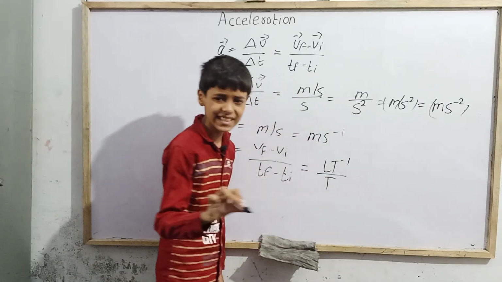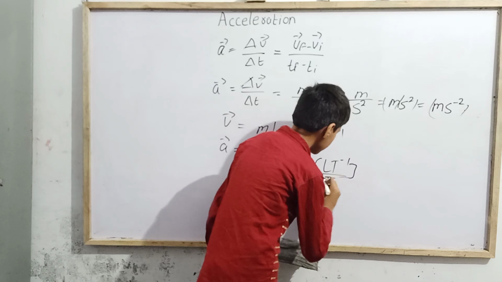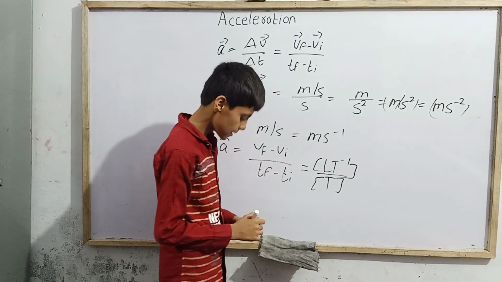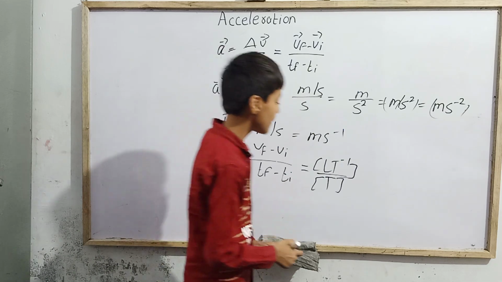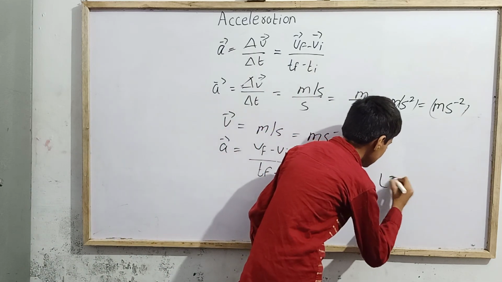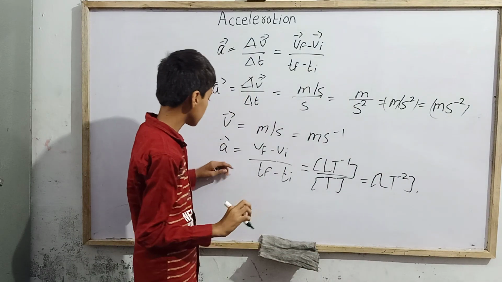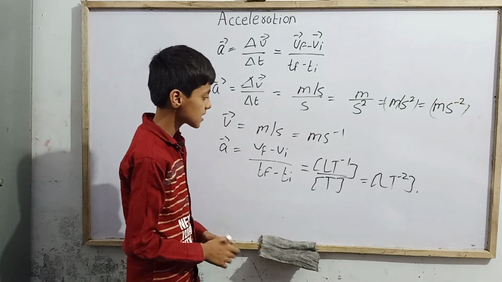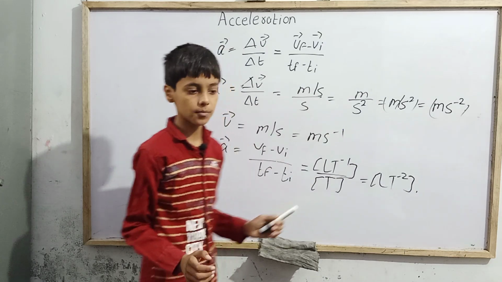If we think according to the dimensions, it will come like this in brackets. Now T^-1 into T^-1 is equal to T^-2. So L T^-2. What we got is that the dimensional formula for acceleration is L T^-2. Okay, its dimensions are this. Now we have got its unit also, and we have got its formula.